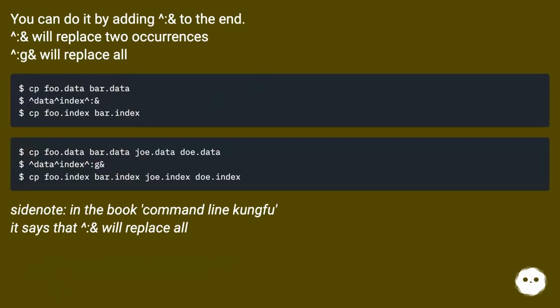You can do it by adding :2 to the end. :2 will replace two occurrences. :$g and will replace all. Side note, in the book Command Line Kung Fu, it says that :2 will replace all.